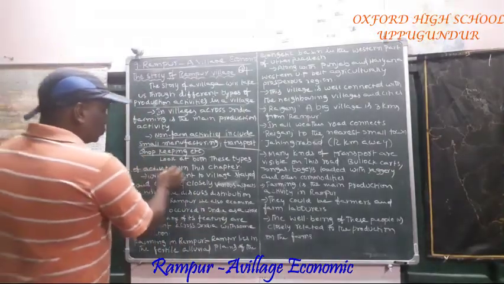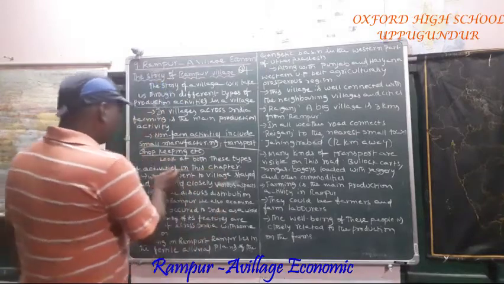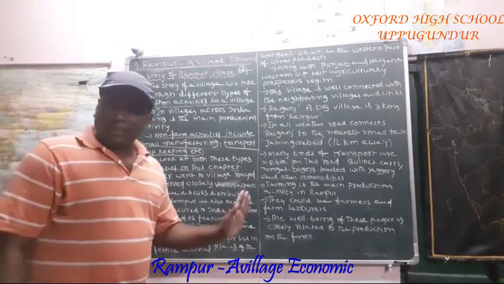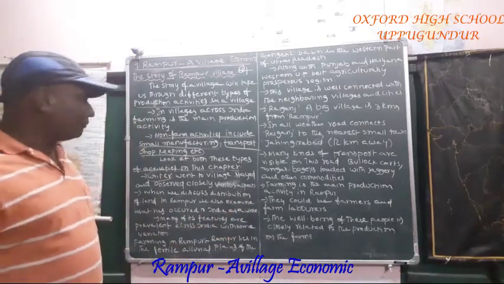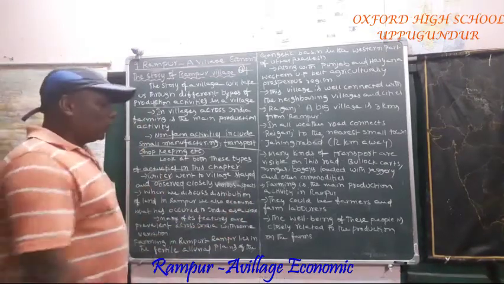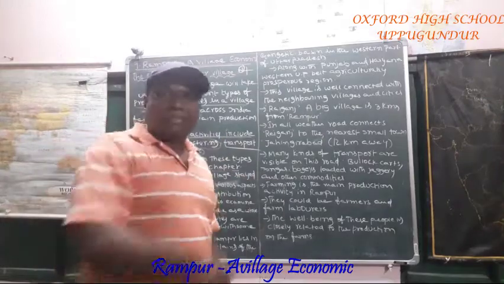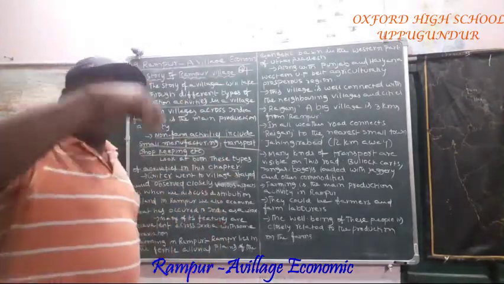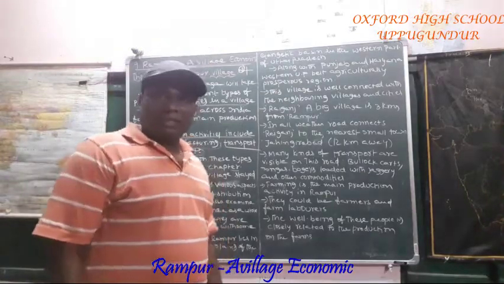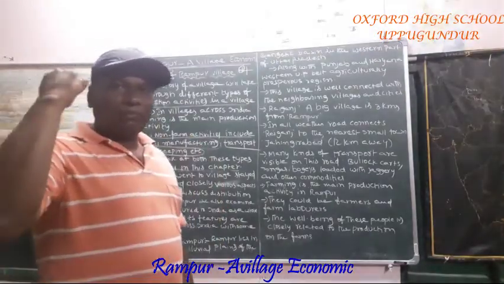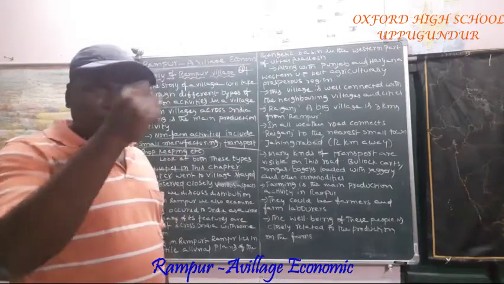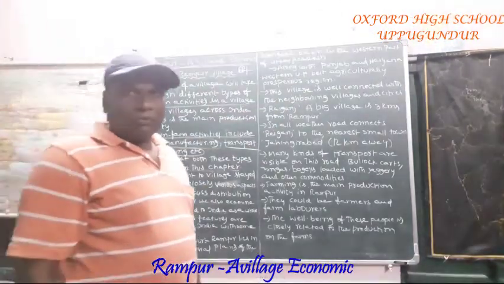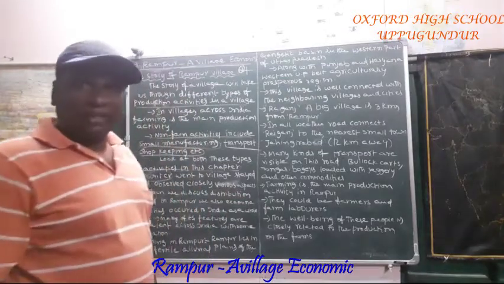Now, just now I told you, the writer Adar went to the village. He visited that village, stayed some time, and closely observed various aspects of that particular village. What is happening in that village? What are the farmers doing in that place? He keenly observed and noted it down.